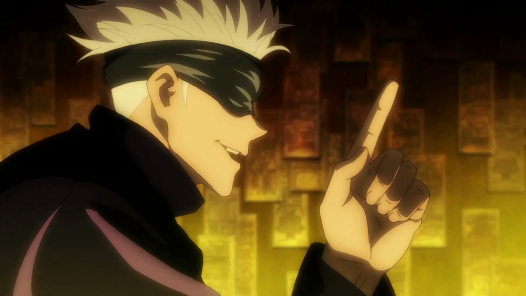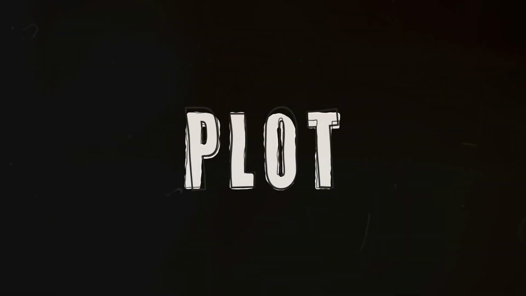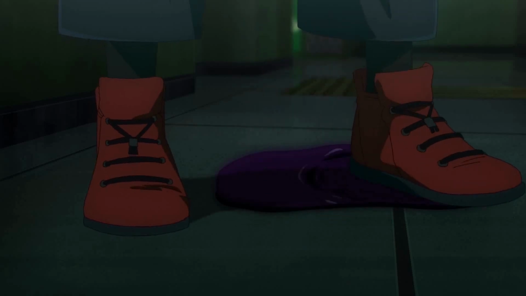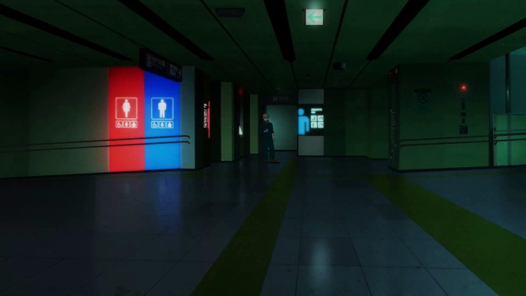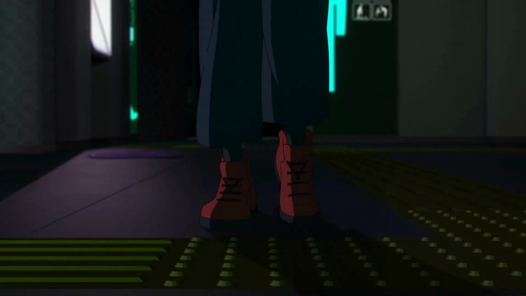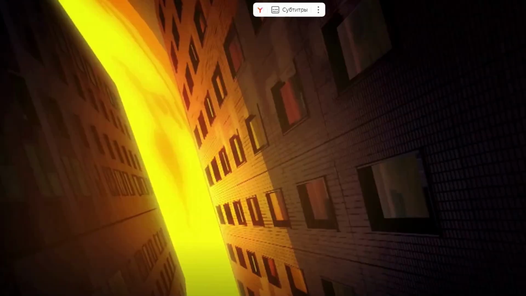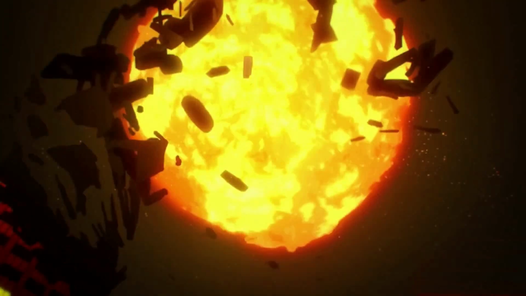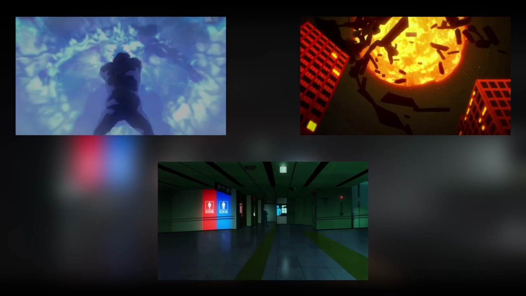First of all, it is necessary to decide on the plot. In my trailer I want to show an excerpt from the second season, when Sukuna, the main antagonist of the anime, walks through a dark subway. And for the other three more dynamic scenes, I want to show Jogo's fireball and part of Satoru's battle with Hanami. Or rather, the end of it. We'll have 4 characters: Sukuna, Satoru, Jogo, Hanami, and 3 locations.